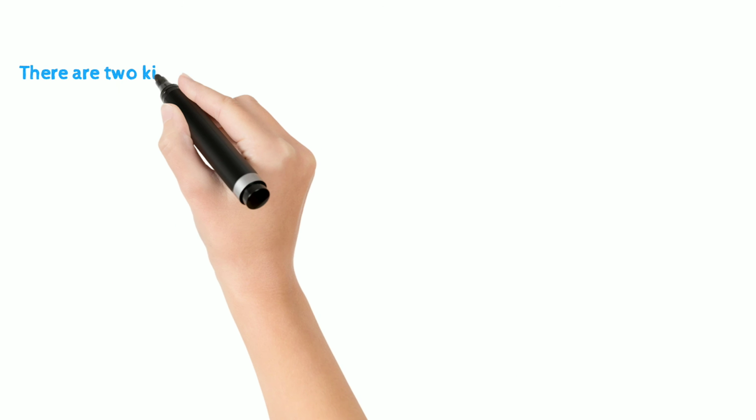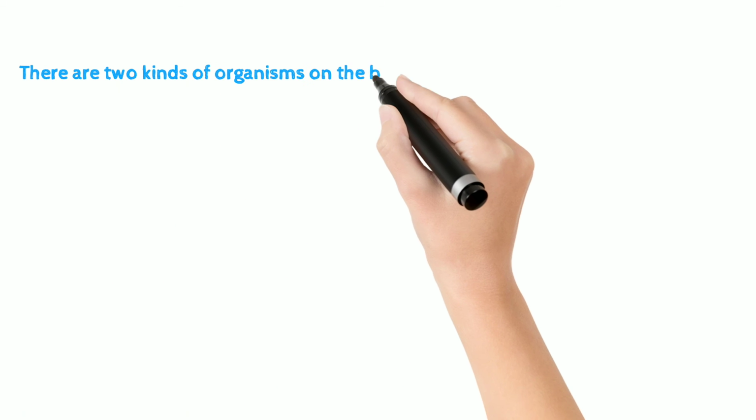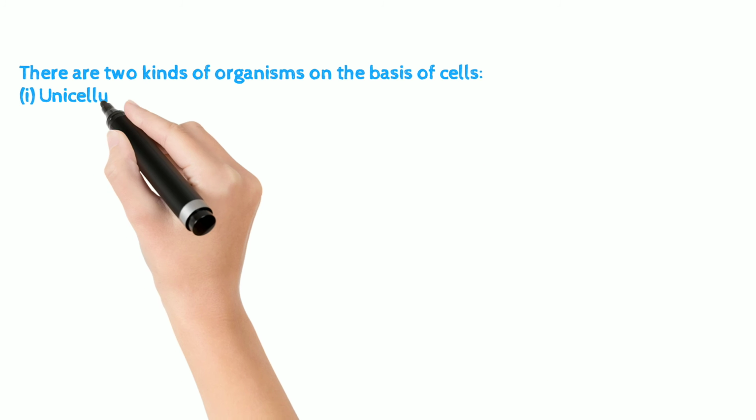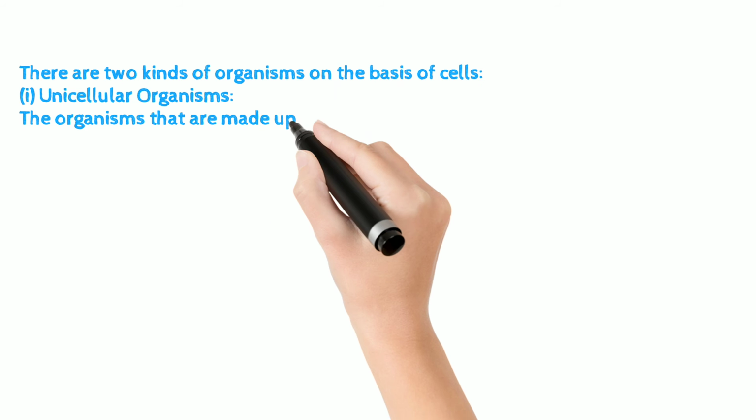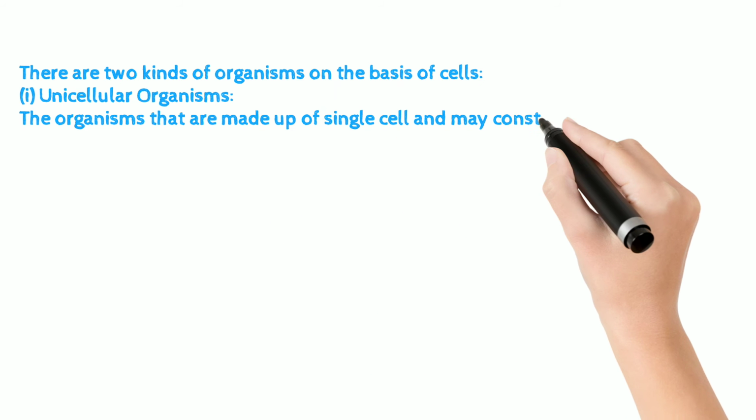There are two kinds of organisms on the basis of cells. Unicellular organisms, the organisms that are made up of a single cell and may constitute a whole organism.